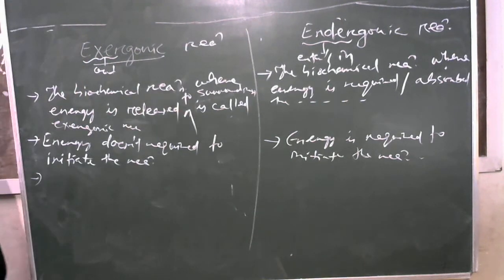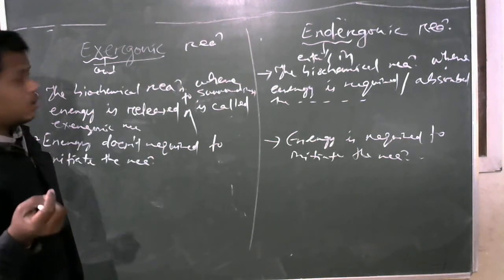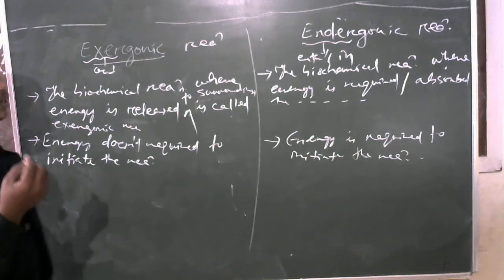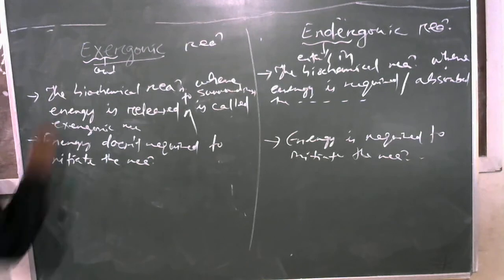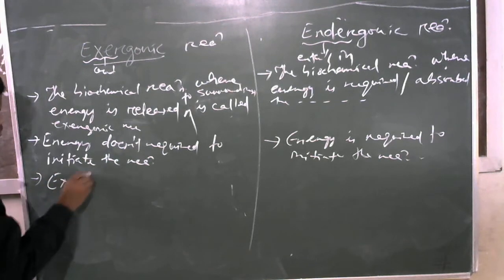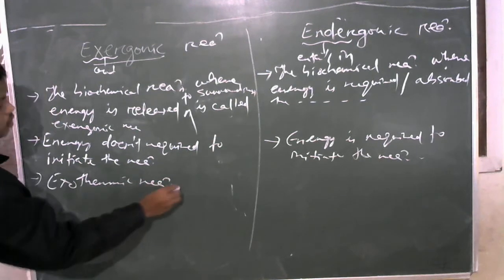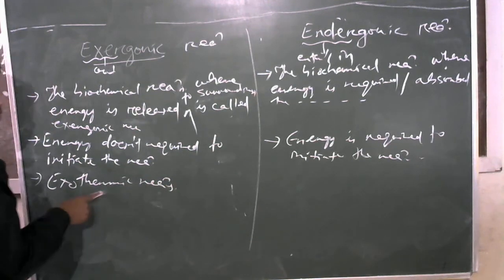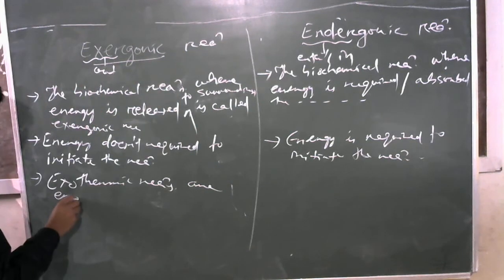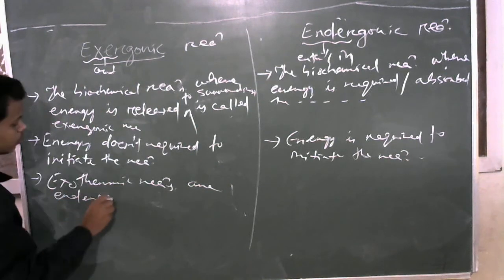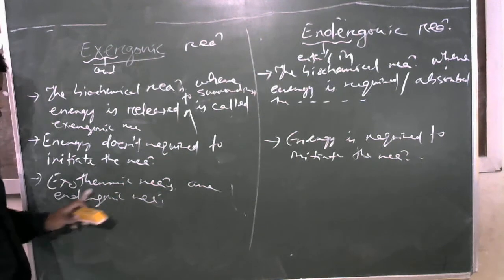Then the third one: you may have heard the terms exothermic reaction and endothermic reaction. All exothermic reactions are exergonic reactions.